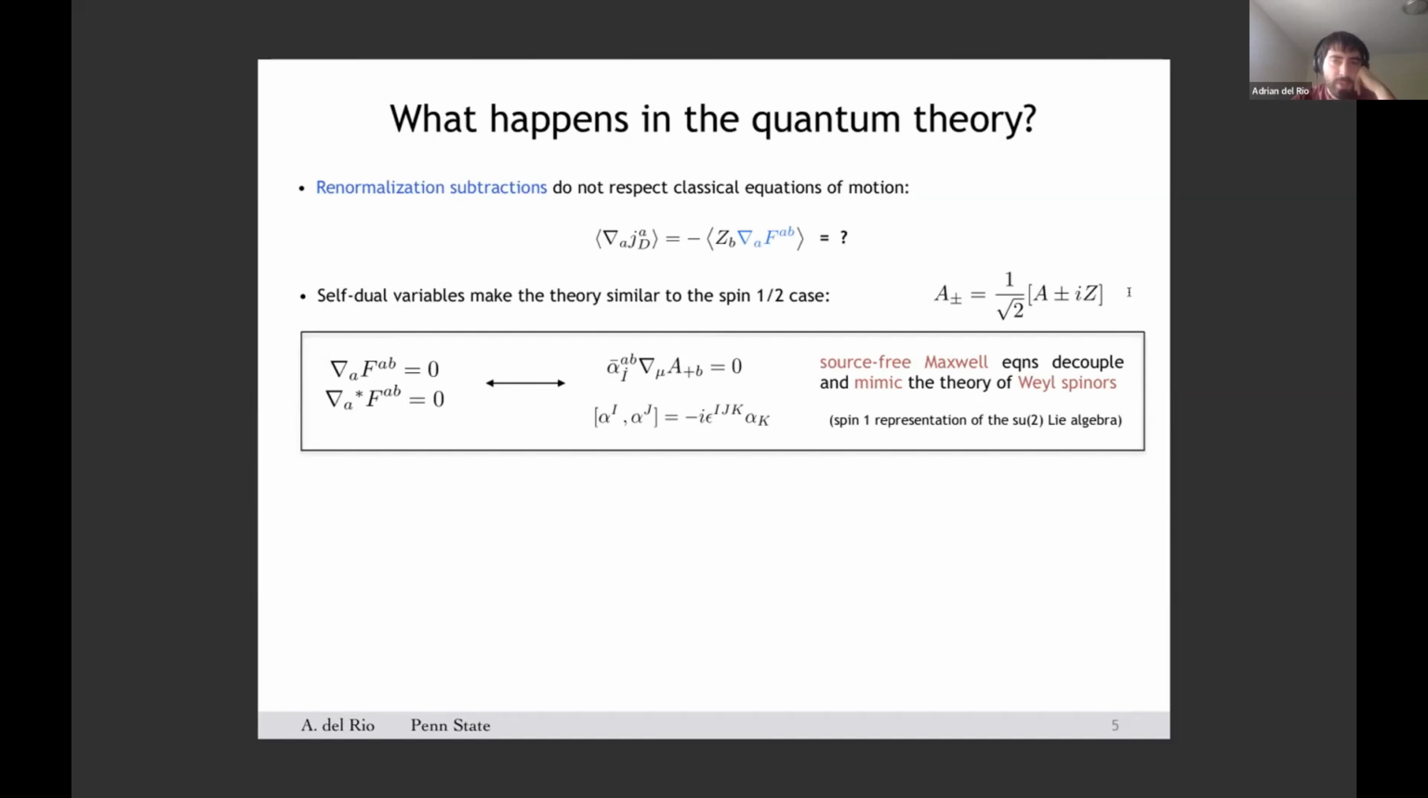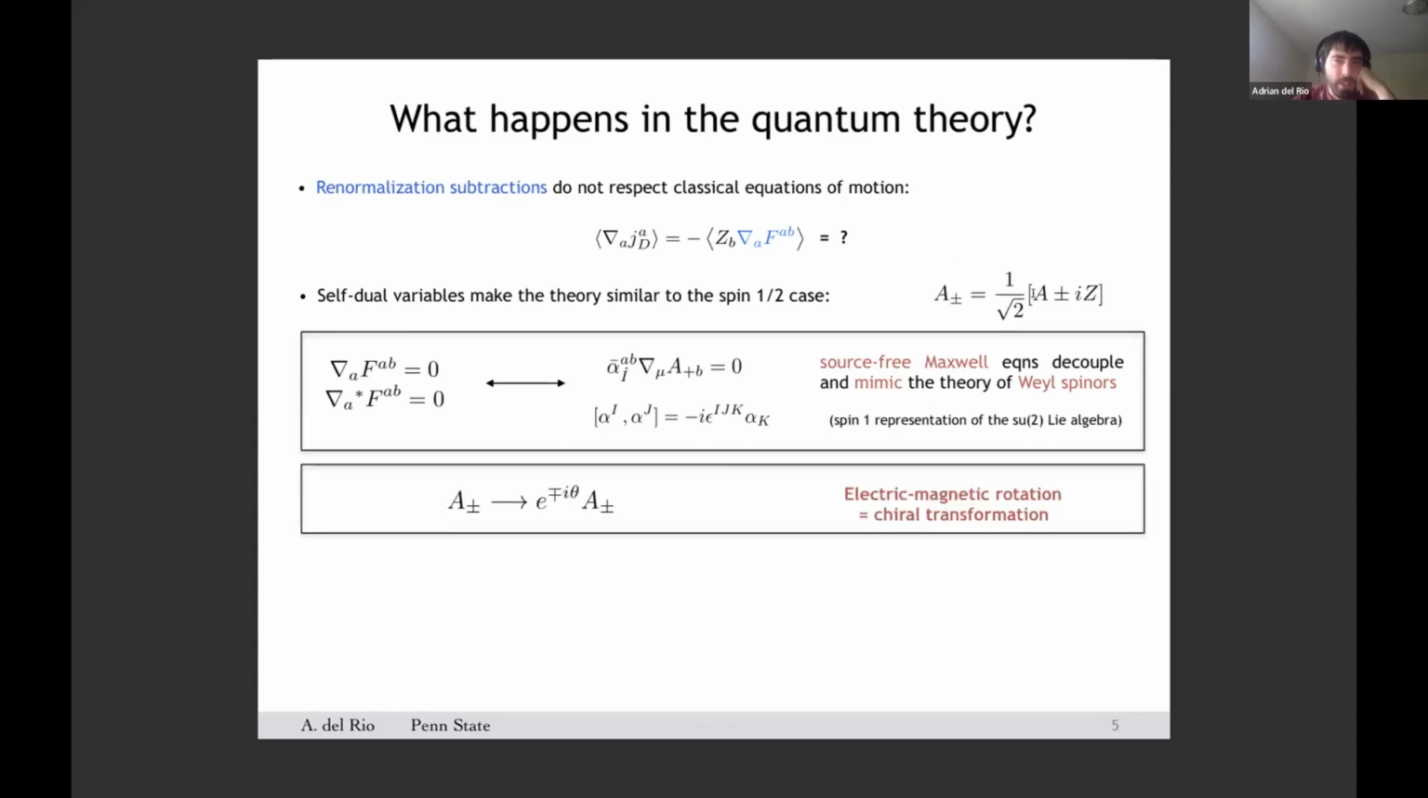By introducing this complex linear combination of the potentials, one can see that the theory decouples into self-dual and anti-self-dual variables, and the source-free Maxwell equations can be rewritten as a set of two Weyl spinor equations, where the matrices alpha satisfy the same SO(2) Lie algebra that the usual Pauli matrices do. So in other words, self-dual and anti-self-dual variables play the same role as the two chiral sectors of the theory of massless Dirac fields.